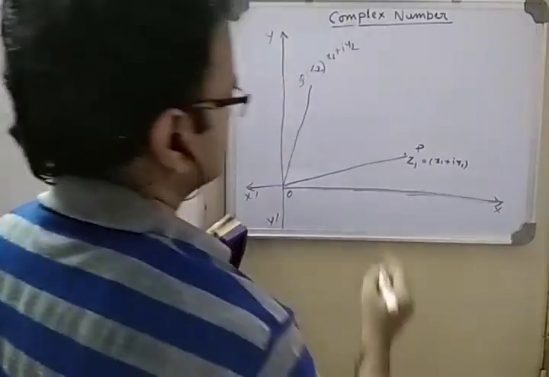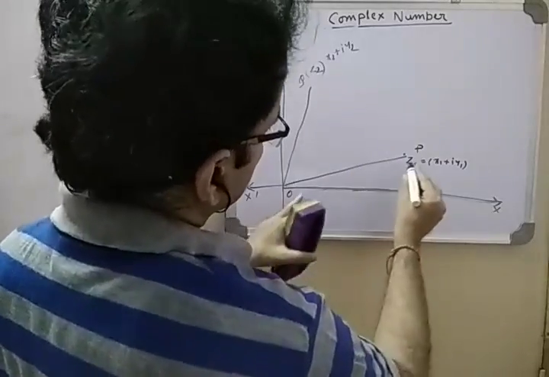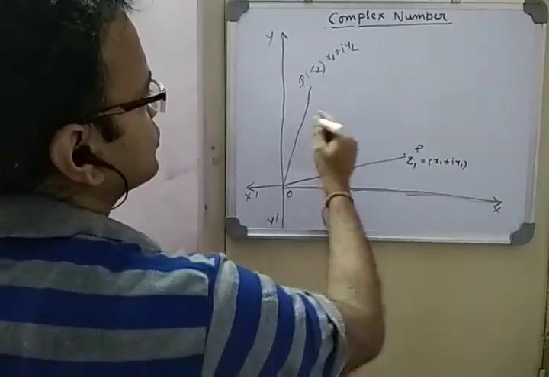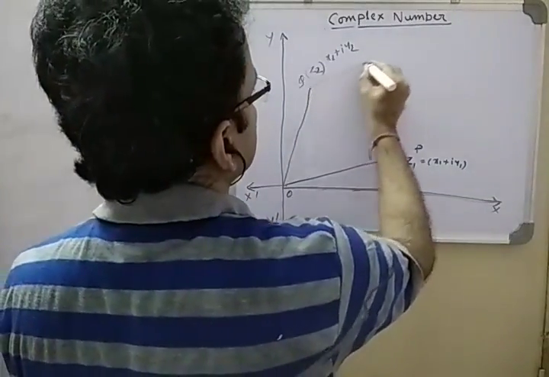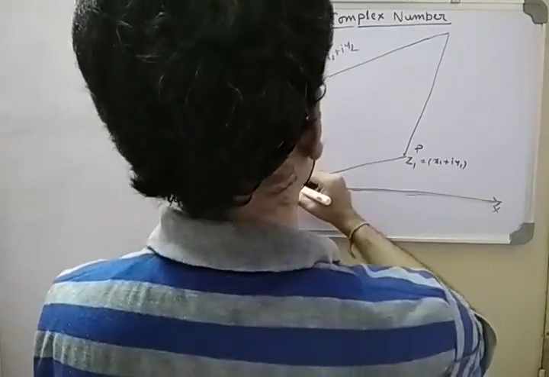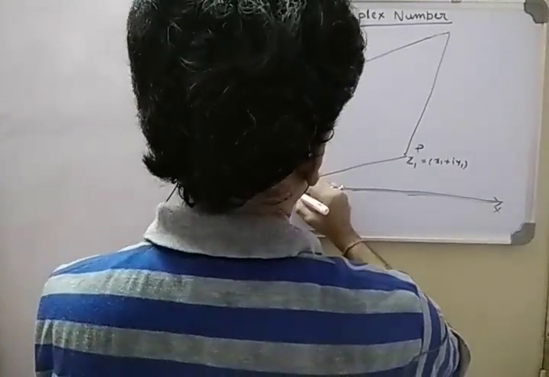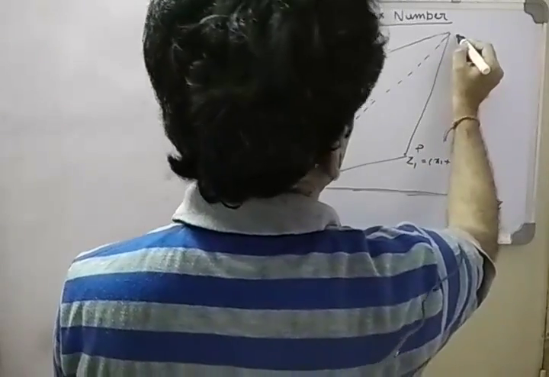So I will add these two. What is Z1 plus Z2? Z1 plus Z2 is represented like this: if we draw a parallelogram using OP and OQ as its two adjacent sides, then what does it become? It might not be a good parallelogram, but for understanding it's okay.